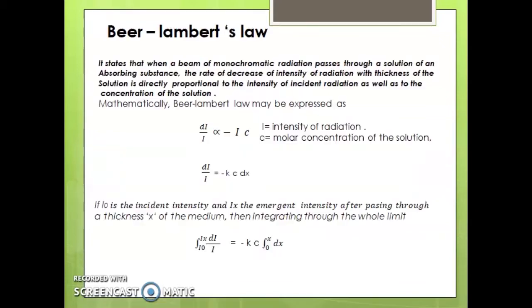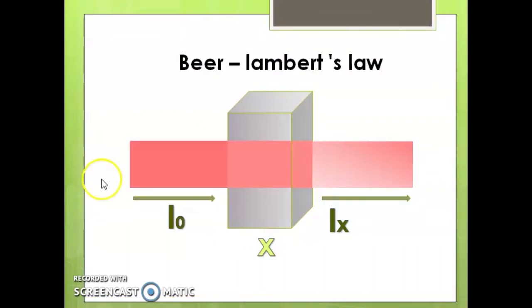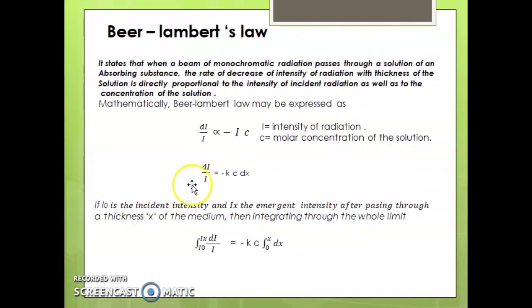Here we have the mathematical expression for that. It states that when a beam of monochromatic radiation passes through a solution of an absorbing substance, the rate of decrease of intensity of radiation with thickness of the solution, where X is the thickness, is directly proportional to the intensity of the incident radiation as well as to the concentration of the solution.